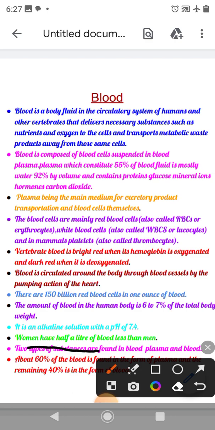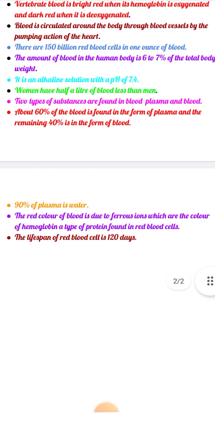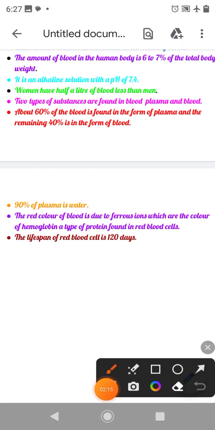Women have half a liter of blood less than men. Next, two types of substances are found in blood: plasma and blood cells. About 60% of the blood is found in the form of plasma and the remaining 40% is in the form of blood cells. 90% of plasma is water.